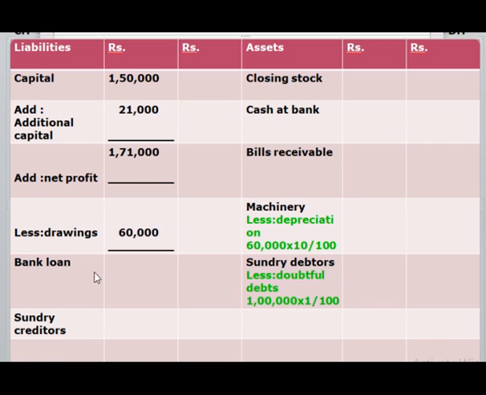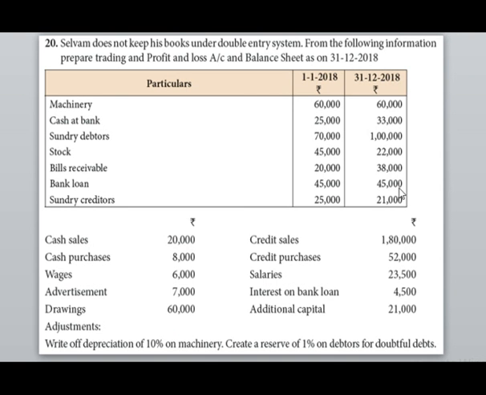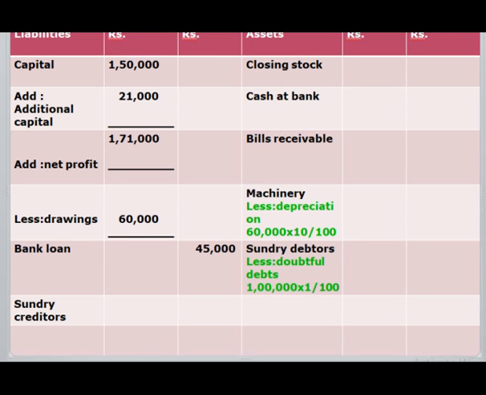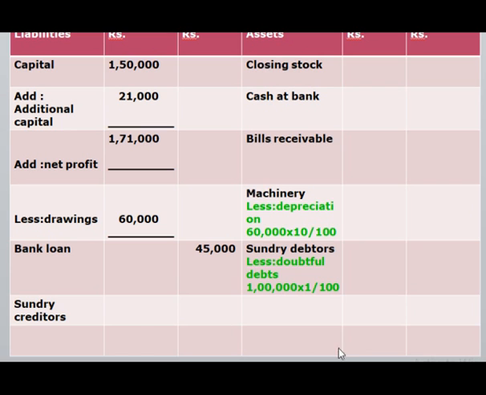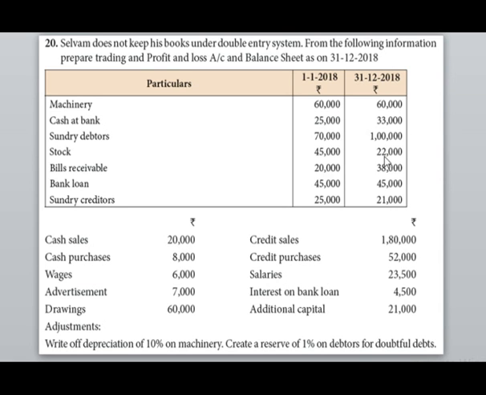The amount for bank loan is 45,000. The amount for sundry creditors is 21,000. The amount for closing stock, cash at bank, bills receivable are 33,000, 22,000 and 38,000.